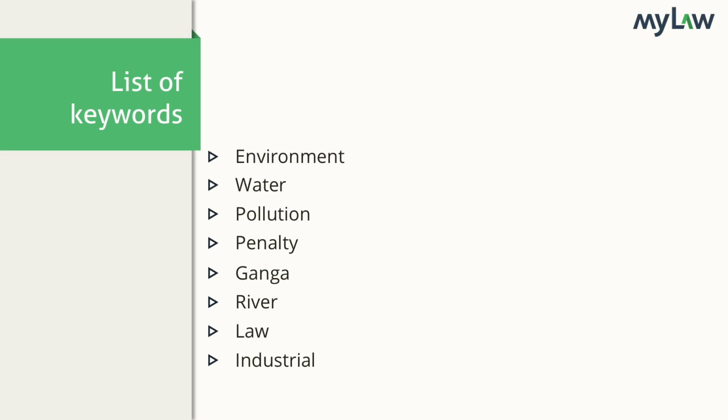Let's list a few of them. My list of keywords would be environment, water, pollution, India, Ganga, penalty, river, law, and industrial. These are broad enough to begin our research with, don't you think?